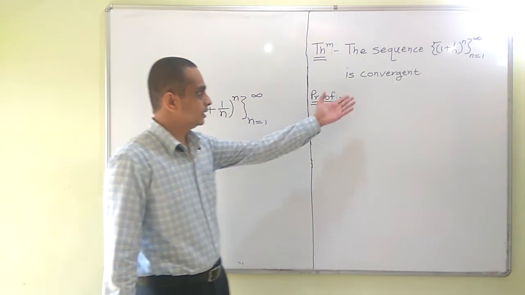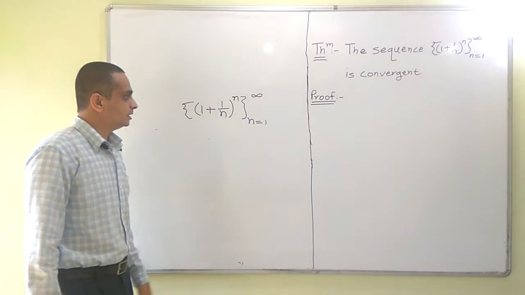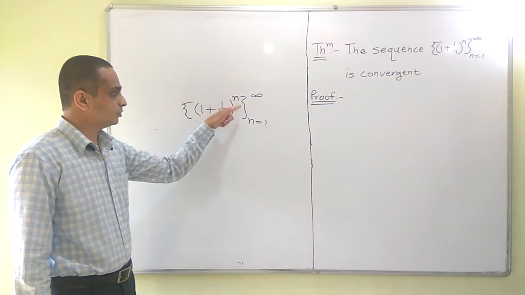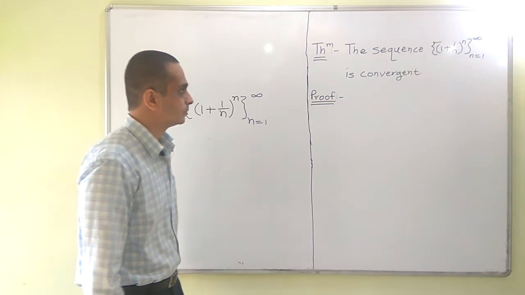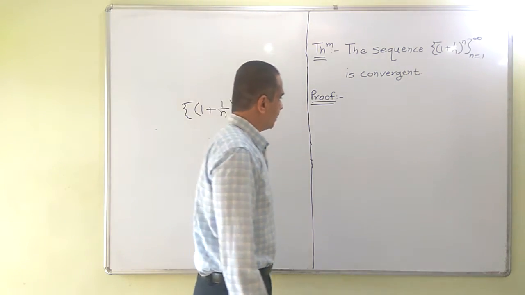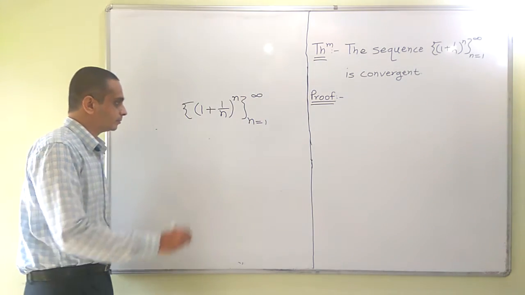Let us take this statement as a theorem. The sequence 1 plus 1 by n raised to n is convergent. Let me explain the idea of the proof at the very beginning.